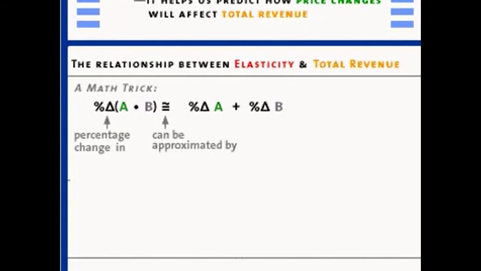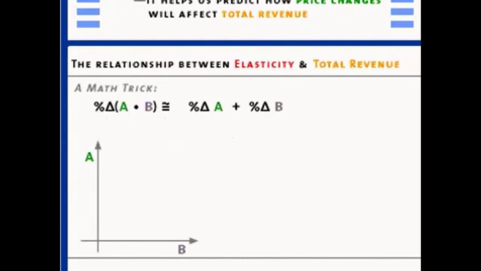Now, I can't prove this without doing some kind of heavy-duty calculus with logarithms, and you don't want to see me do that. So instead, what I'm going to do is show you in a picture how the proof might look. Suppose we have a diagram with A on the vertical axis and B on the horizontal axis. If you pick a combination of A and B and represent that with a point, the area that is seen in the diagram is the product of A times B. Now suppose you change that area by moving A and moving B.